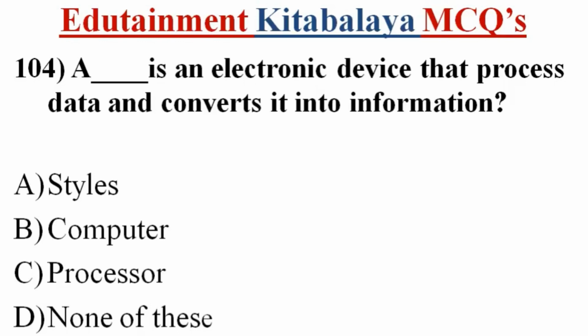Question number 104. A blank is an electronic device that processes data and converts it into information. A. Styles, B. Computer, C. Processor, D. None of these. Correct answer is B. Computer.